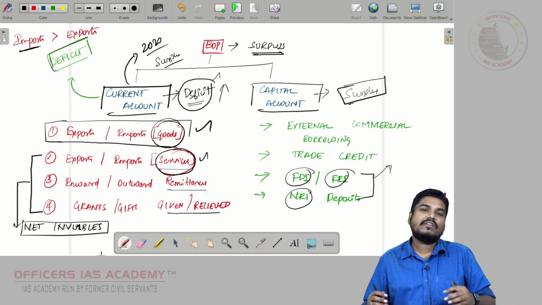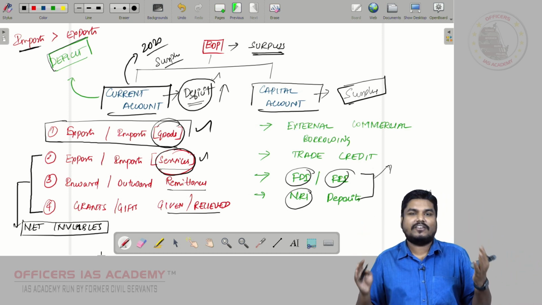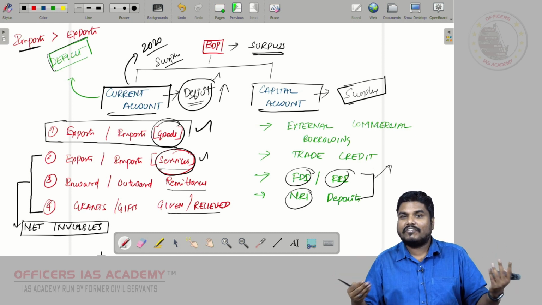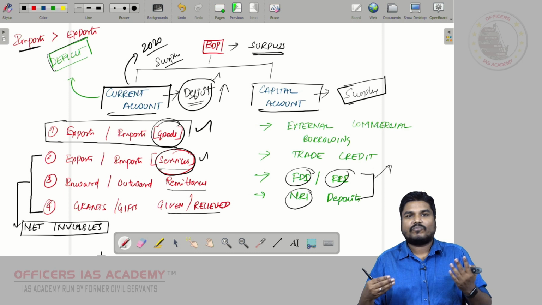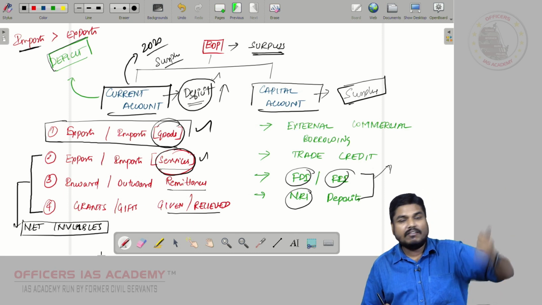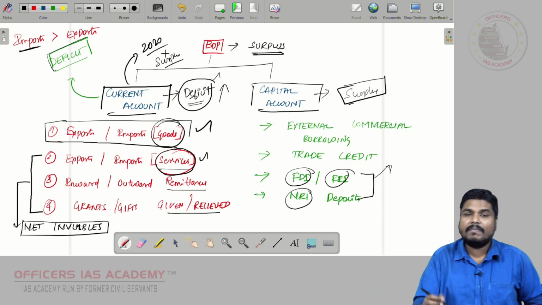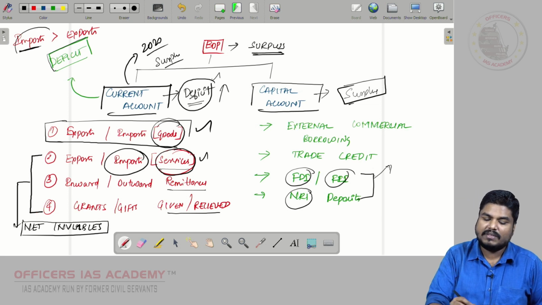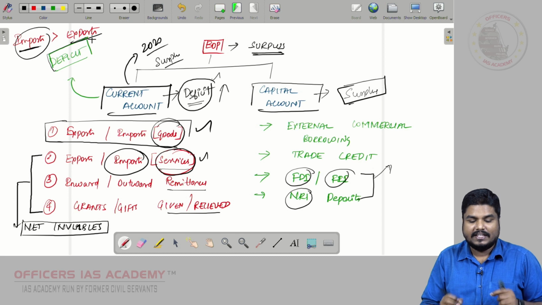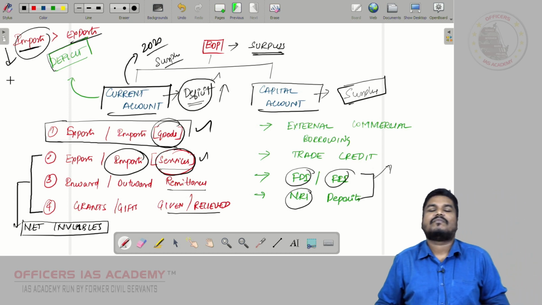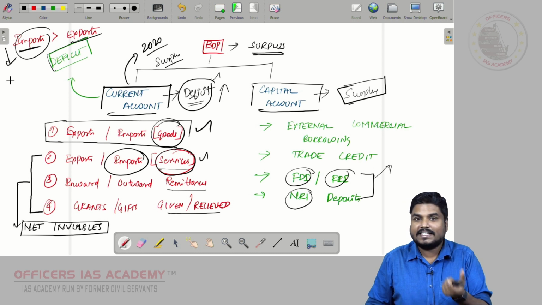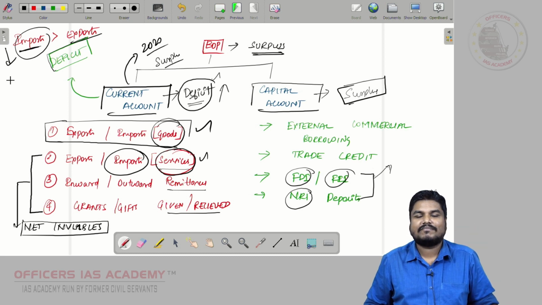Don't think that in 2020 we performed, don't think our exports are very high. No, in 2020, because of lockdown, the need for oil, hydrocarbons, fell drastically, so our imports reduced. We know imports will be greater than exports in India. Since our imports reduced, we are going to see current account surplus, right?